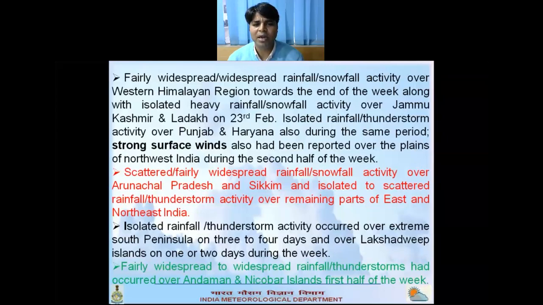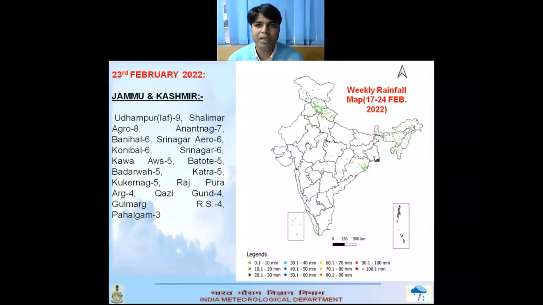Isolated rainfall and thunderstorm activity occurred over the extreme southern peninsula for 2 or 3 days and Lakshadweep for 1 or 2 days during the week. Including this, fairly widespread to widespread rainfall and thundershower occurred over Andaman Nicobar Islands in the first half of the week. This slide shows how much rain occurred.